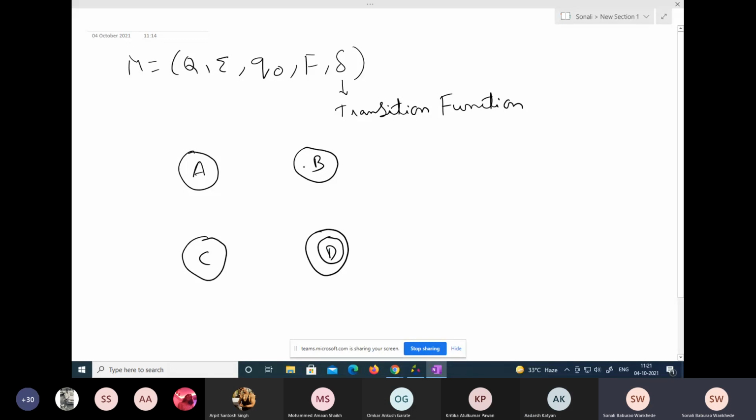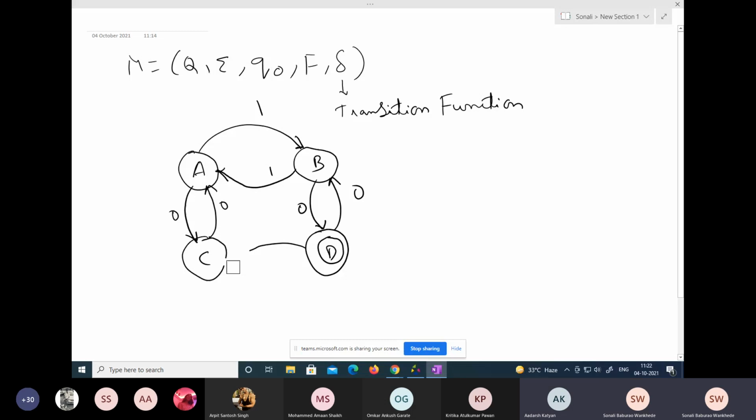If you have missed it, try to draw it. My inputs are in the form of zeros and ones. So my DFA goes this way. Just draw this DFA, all of you.